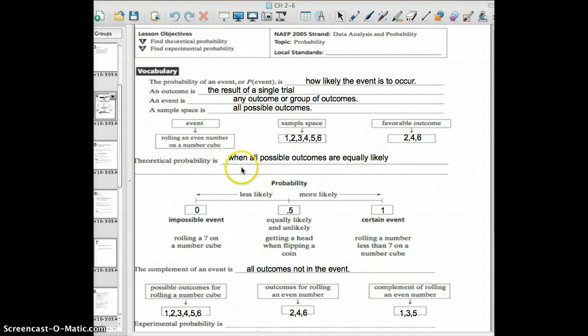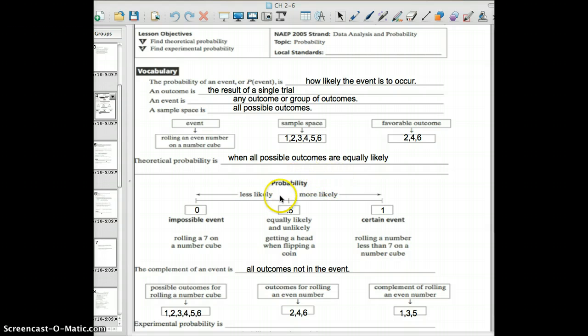The theoretical probability is when all possible outcomes are equally likely. So in theory, the probability of rolling an even number on a number cube is going to be 3 out of the 6, which is 1/2. All probabilities need to be reduced.